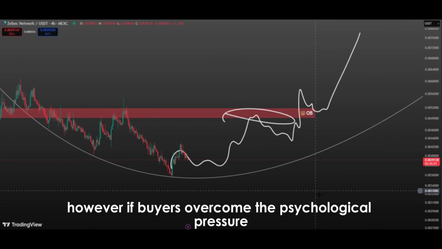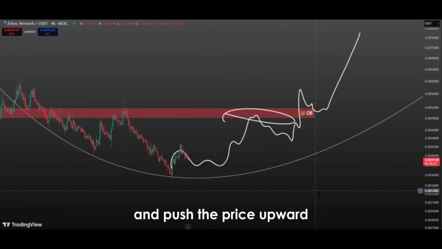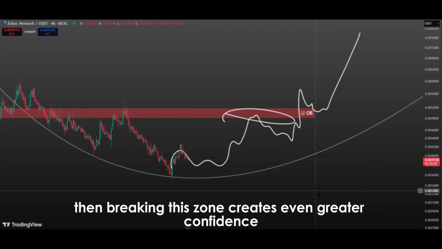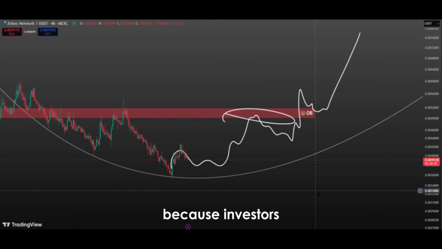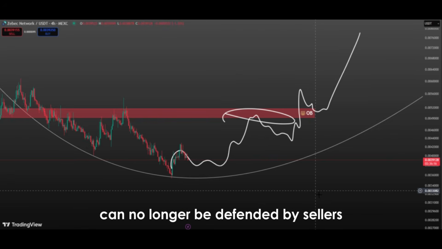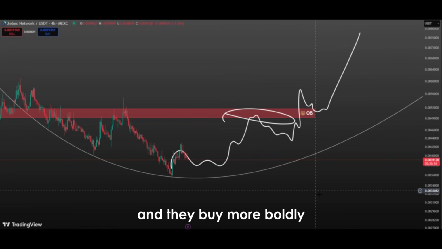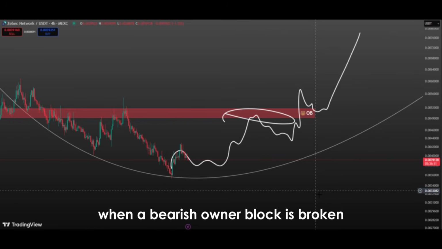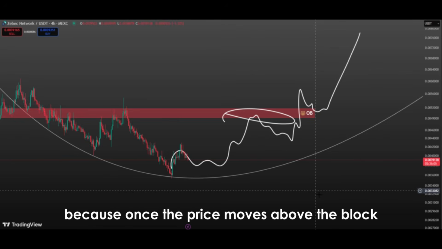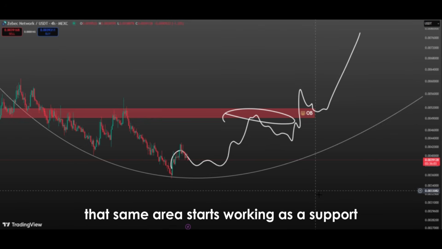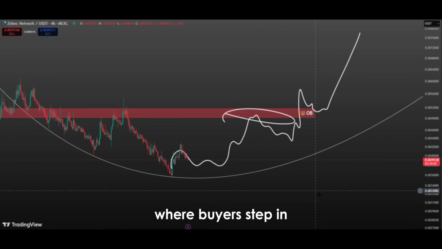However, if buyers overcome this psychological pressure and push the price upward, then breaking this zone creates even greater confidence, because investors now see that the zone can no longer be defended by sellers and they buy more boldly. This leads to a faster rise in price. When a bearish order block is broken, not only is a resistance eliminated, but a new support level is also formed. Because once the price moves above the block, if it pulls back, that same area starts working as a support where buyers step in.